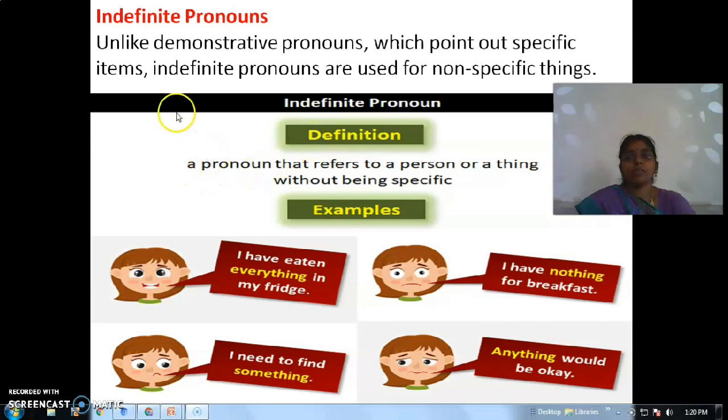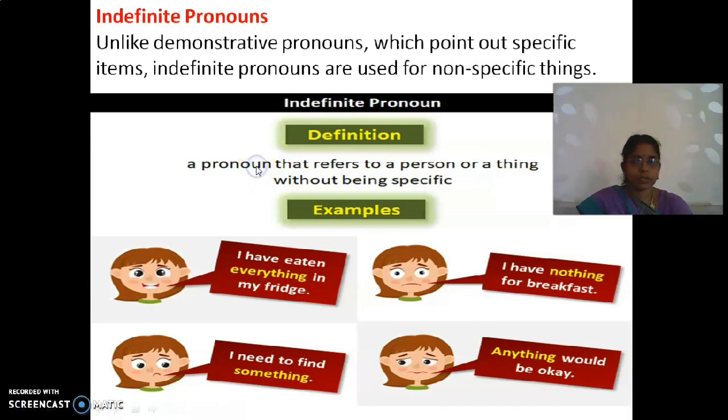Here, an indefinite pronoun example is everything. Sentences: I have eaten everything in my fridge. I need to find something. I have nothing for breakfast. Anything would be okay. All these are examples of which pronoun? It is the indefinite pronoun. Clear? Right. Shall we move to the next?